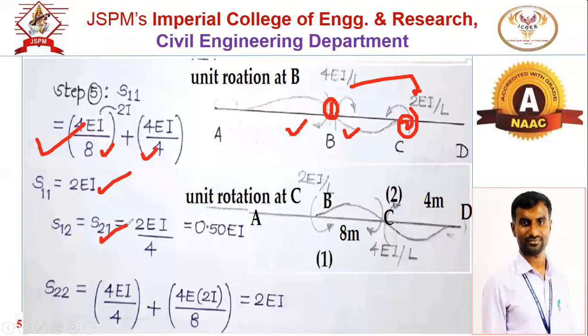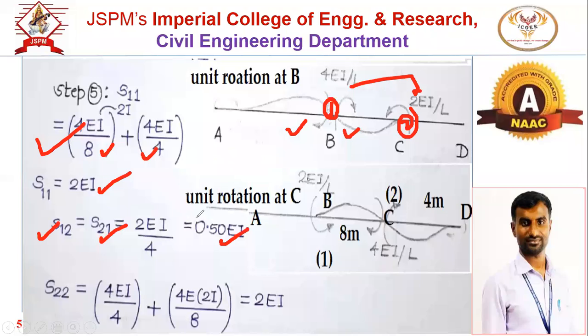Yes, S21. But as the stiffness matrix is a symmetric matrix, we know S21 is equal to S12. Directly you will get full marks. And that will be twice of EI by L, and that answer will be 0.5 EI.